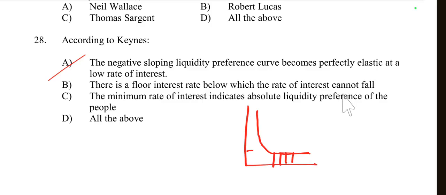So floor interest rate may be, we can say 2%, below which the interest rate cannot fall. So option B is also right. Then the minimum rate of interest indicates absolute liquidity preference of the people. Yes, minimum rate of interest indicates absolute liquidity preference of the people. So all of these are true according to Keynes theory. So for question 28, option number D is the right choice.